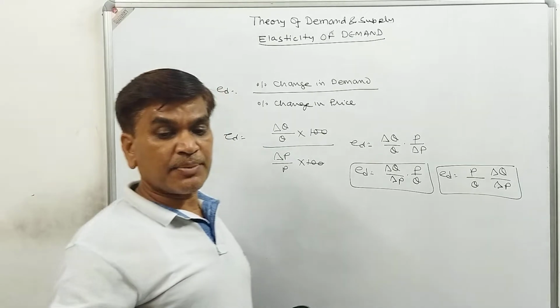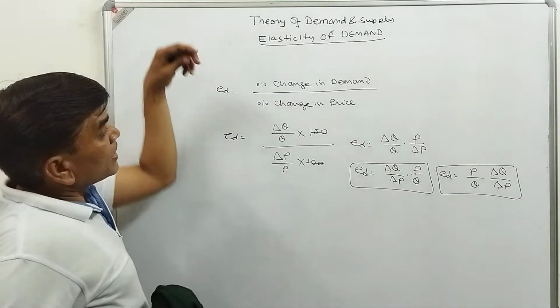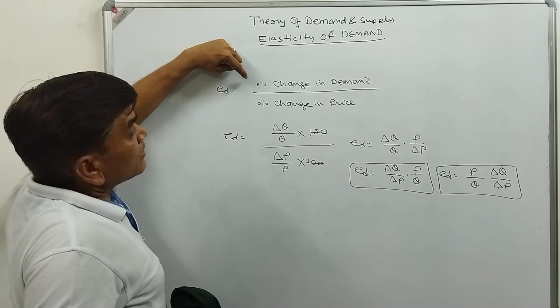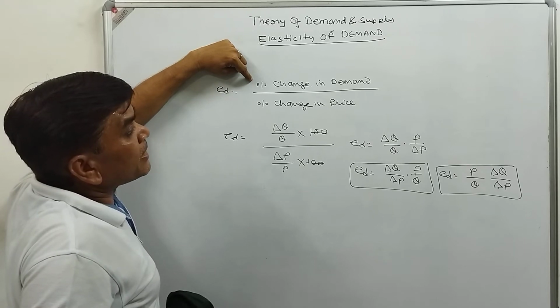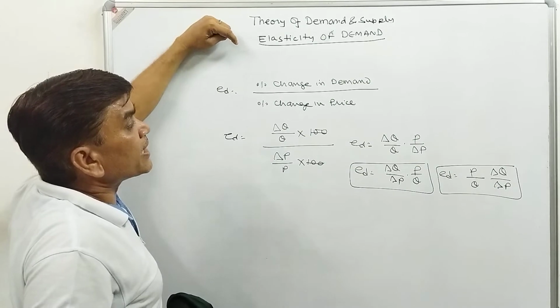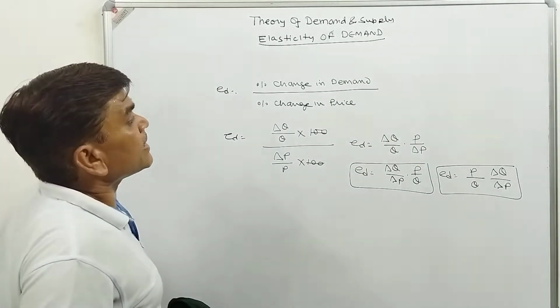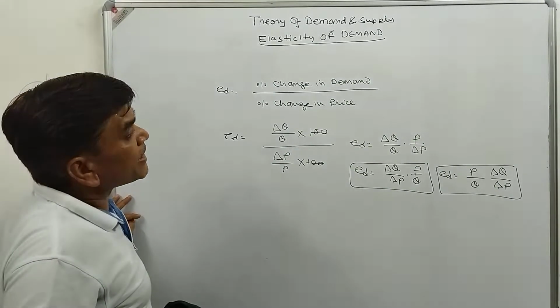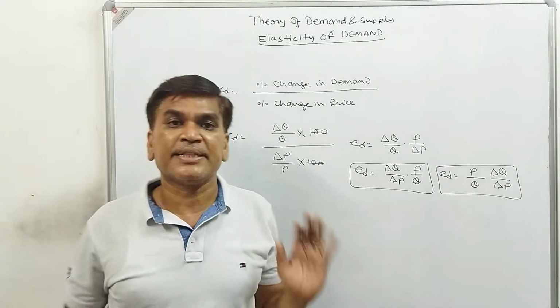So what is the elasticity of demand? Elasticity of demand is nothing but the proportional change in demand divided by the proportional change in price. Or we can write that percentage change in demand divided by the percentage change in price, that is called the elasticity of demand.